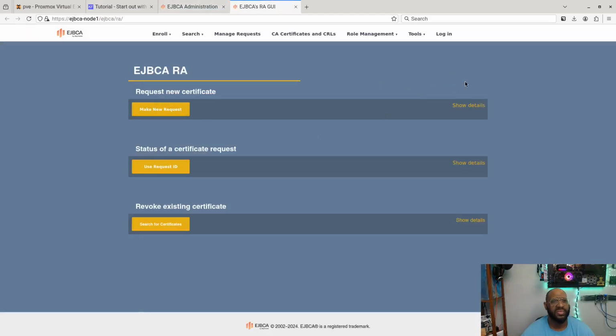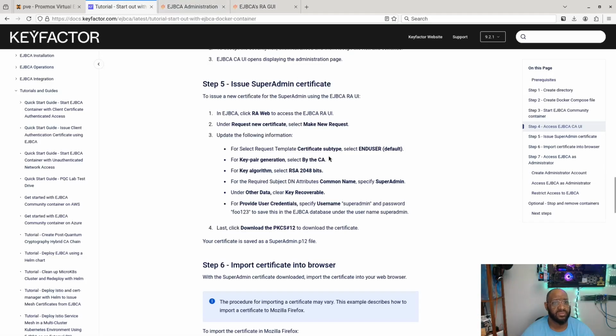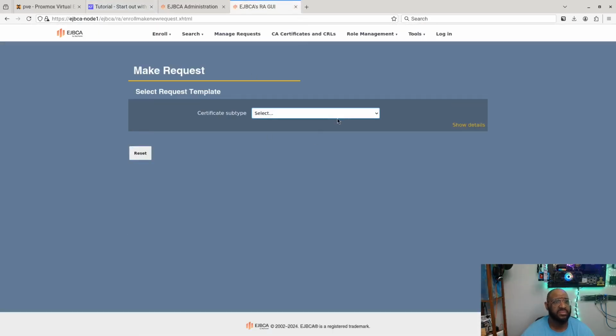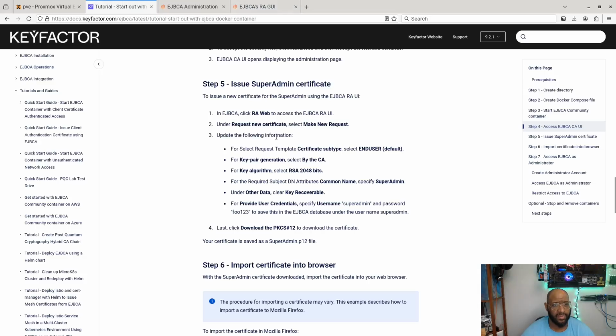Ooh, that's pretty. It's much better than the command line interface, right? Request new certificate, status. Let's see what else we have to do. I think it's somewhere up here at the top. So let's go over to our tutorial. It says request new certificate, make new request. So request new certificate, make a new request. Select a type. Pretty sure it's going to be, ooh, is it end user? Let's go to the tutorial. And it says, yep, end user.